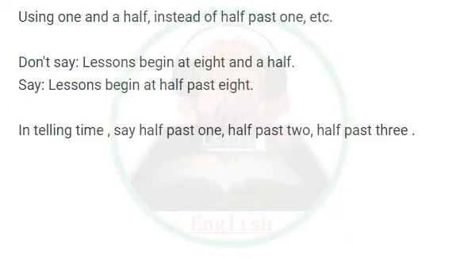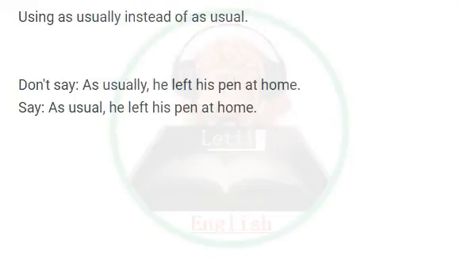Using 8.30 instead of 8:30, etc. Don't say, lessons begin at 8.30. Say, lessons begin at 8:30. In telling time, say 1:30, 2:30, 3:30. Using as usually instead of as usual. Don't say, as usually, he left his pen at home. Say, as usual, he left his pen at home.